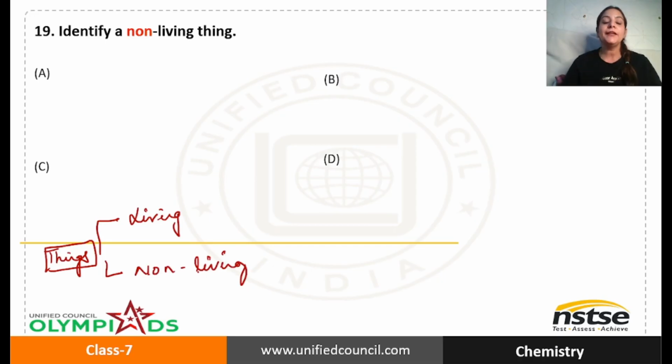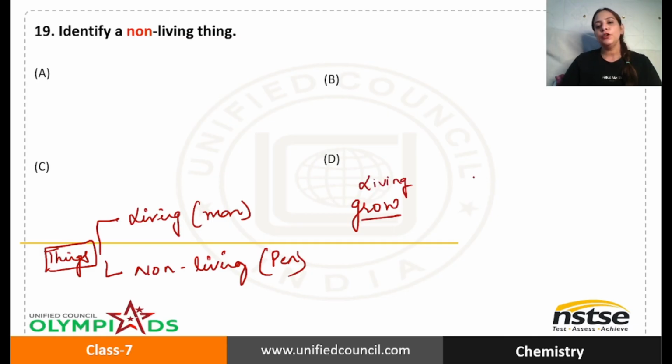Now let me tell you the difference. I'll give you one example. I am living, you are living. Non-living, let's talk about this pen. This pen is non-living. Now what is the difference between me and this pen? Let me write it. If I talk about myself, I have the power to grow. I'm writing for living here, and for non-living I'm listing here. Does this pen grow with time? No. So non-living things don't grow.